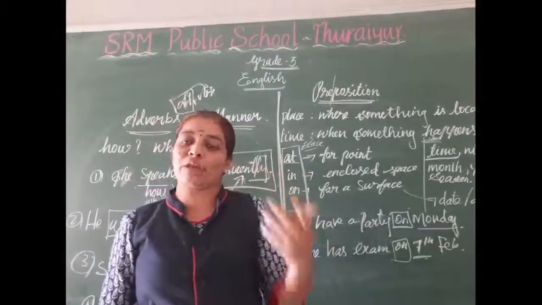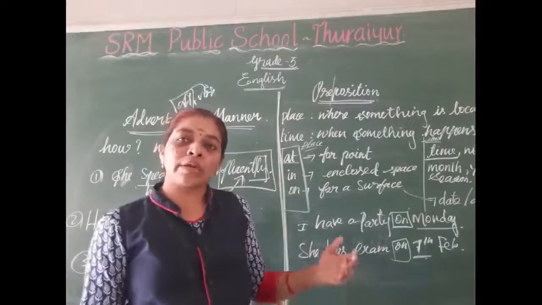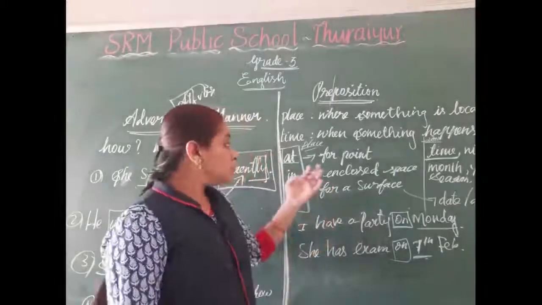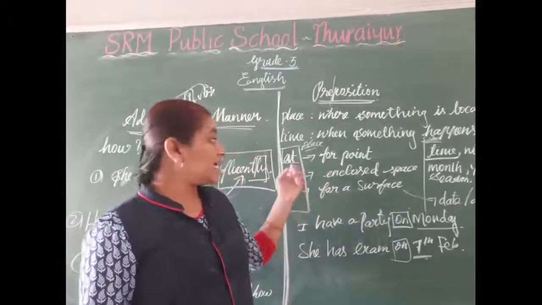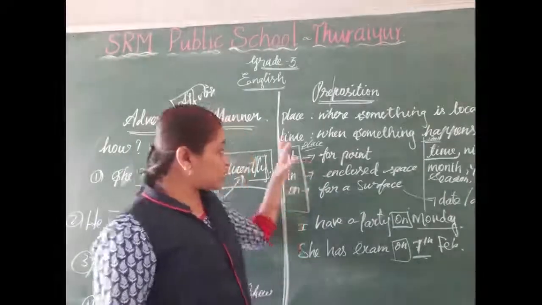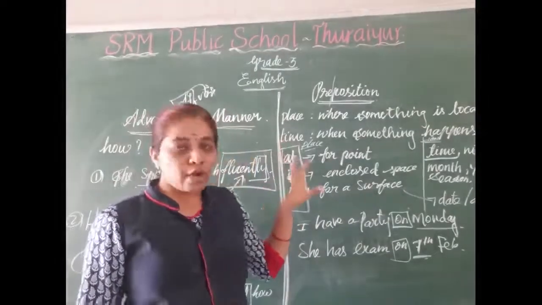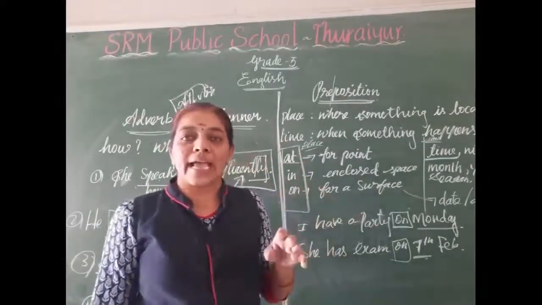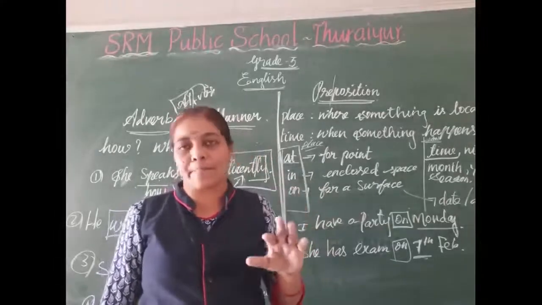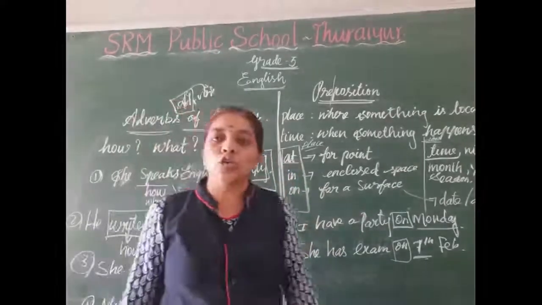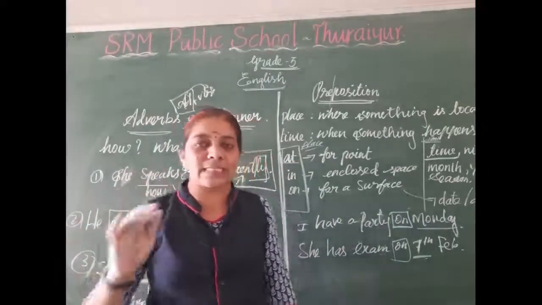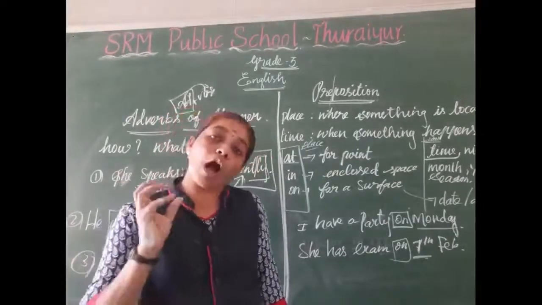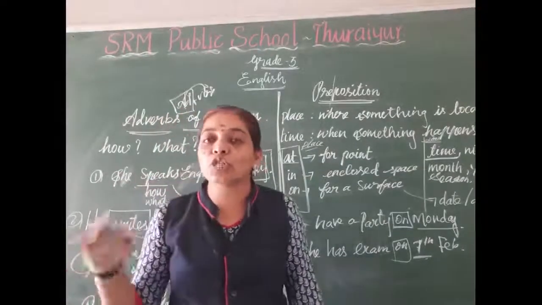A preposition tells us the position of a noun or a word, and it explains the relationship between two or more words. At, in, on. At, we use this for a place and time also. Place means it tells us where something is located. Time means it tells us when something happened. Here at, to a specific point, we want to use at. And in, when the thing is enclosed by something, we want to use in. And on, when the thing is on the surface, we want to use on.